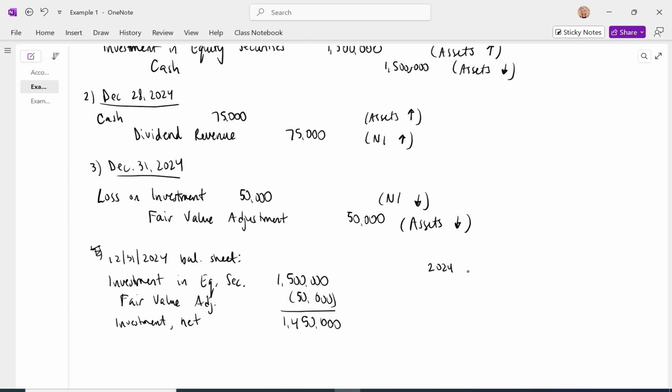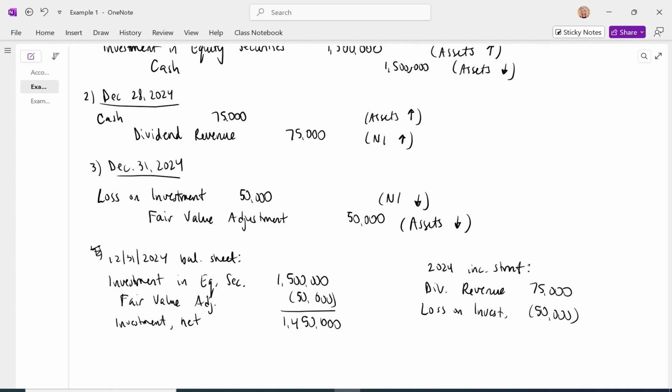The 2024 income statement is going to report the dividend revenue of $75,000, and the loss on investments of $50,000.